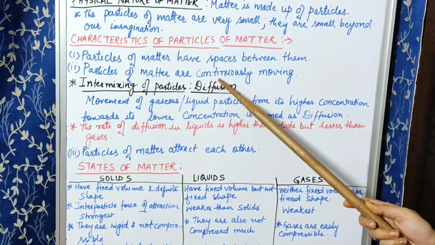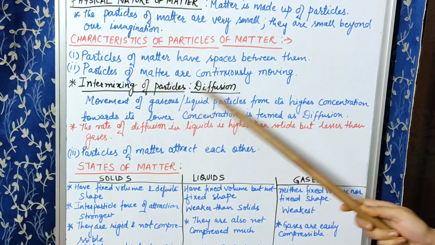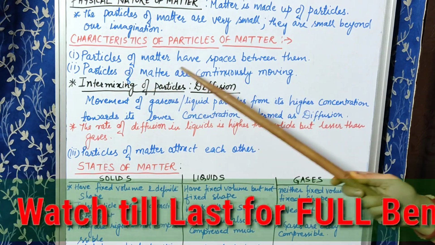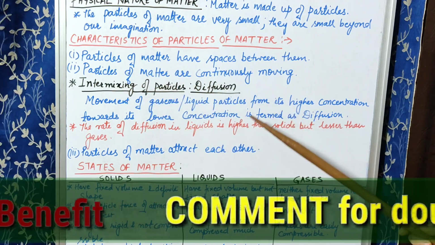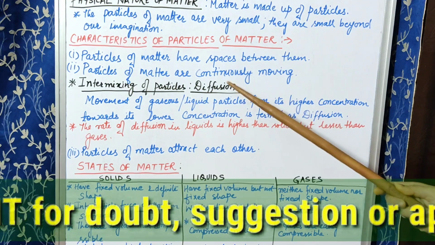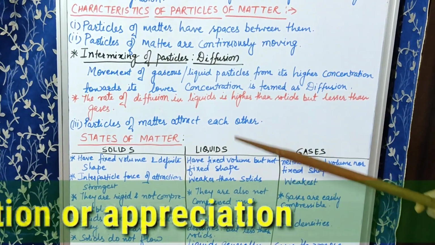So by seeing that, you could understand this point, that particles of matter are continuously moving. Under this topic there is a subtopic. Why have I written diffusion here? To let you understand this continuously moving term better.